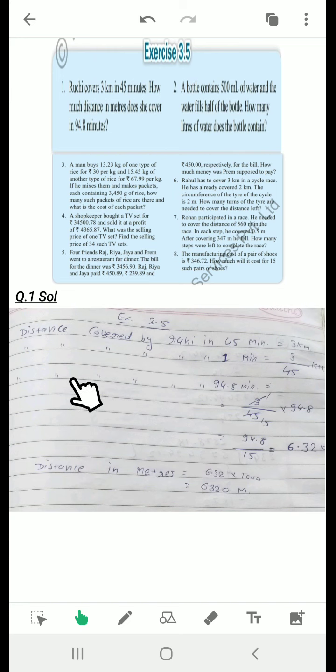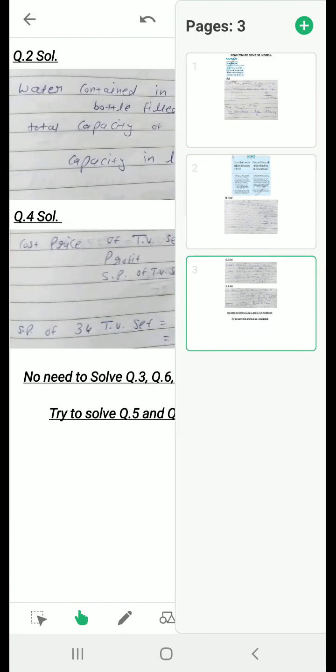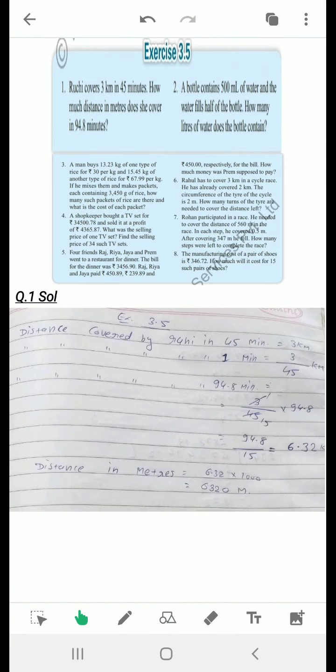Then distance covered by Ruhi in 94.8 minutes equals 3 upon 45 multiplied by 94.8, that is 6.32 kilometers. After solution you will get 6.32 kilometer. But our question is that we need to find the distance in meters. So we will convert this kilometer into meters. Understood?